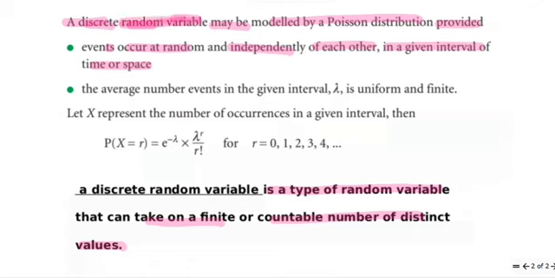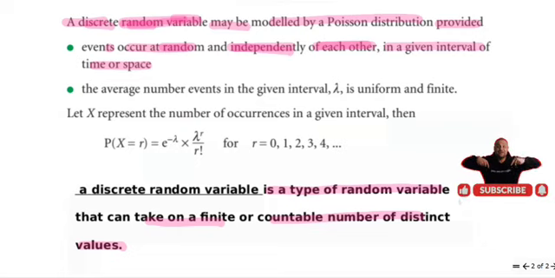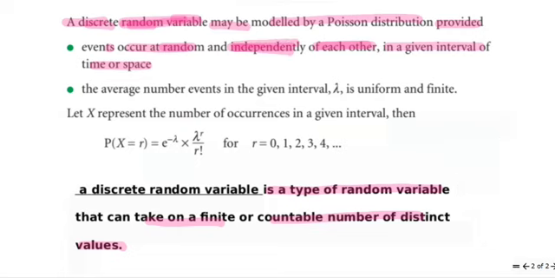Now, here what they are telling us is that events occur at random and independent of each other. For example, in our question, we have phone calls. It's a random call and they are independent of each other. One call from one place will come and another call from another place will come. And they have fixed the time also, like 3 to 5 p.m. And in the question itself, they have mentioned the average number, which is 5.